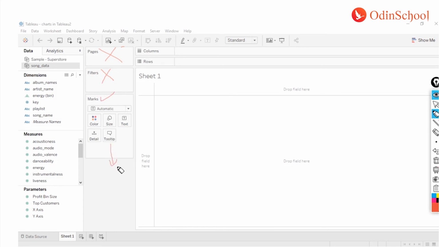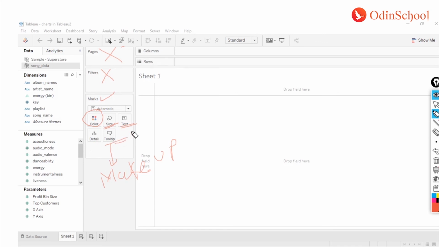Let's understand for now in the simplest fashion. This is as good as a makeup kit, right? It's a makeup kit for your Tableau charts. So what does it do? It helps you to change the colors. It can also help you to increase or decrease the size of your visualization. In case you want to add any text information, it can be the actual values or any supporting information, you can use this text box. You can also add some additional information using a tooltip, and you can add details to it using the